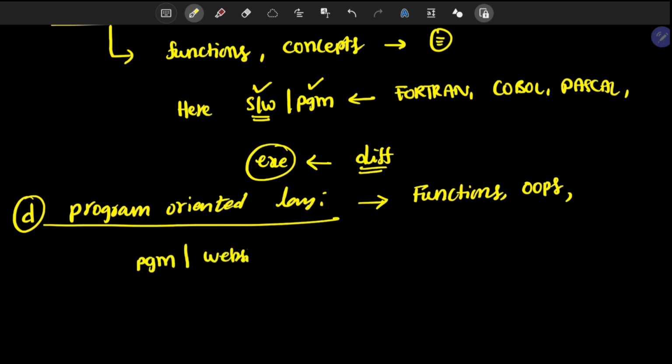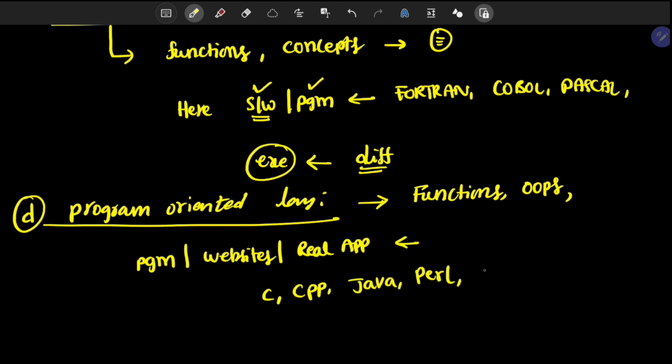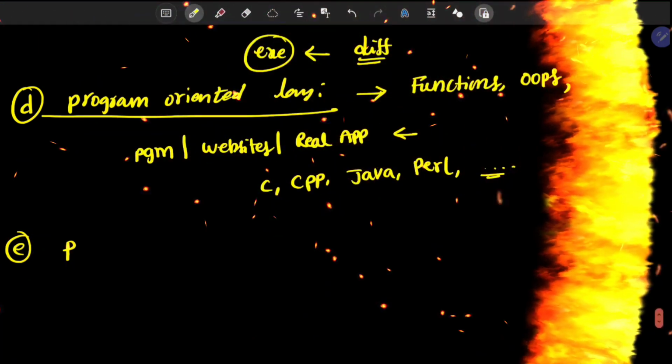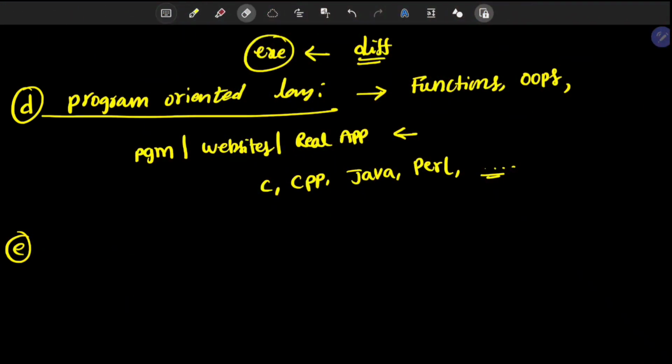We can also design websites, and we can also design real-time applications which we use in our life. Like C language, CPP language, Java language, Perl language, these all come under the examples of program oriented languages. Human related languages come under natural languages.